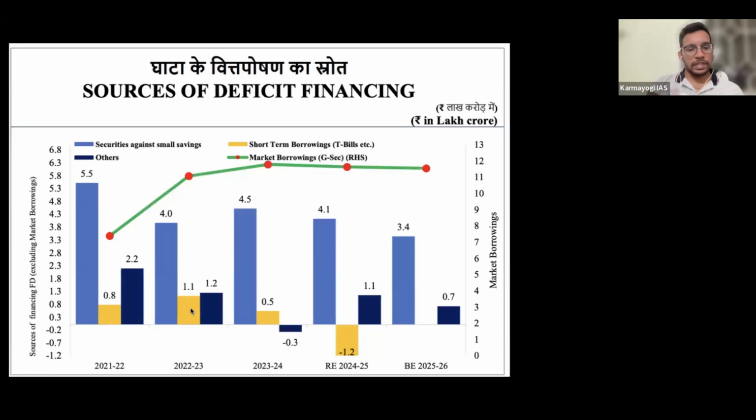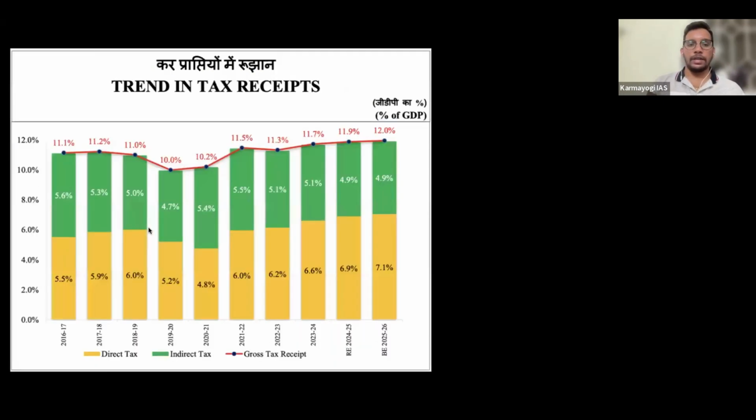Then source of deficit, same thing. Whatever we have seen here, this was put in a chart. Market borrowings is the highest. So I'm not repeating again.